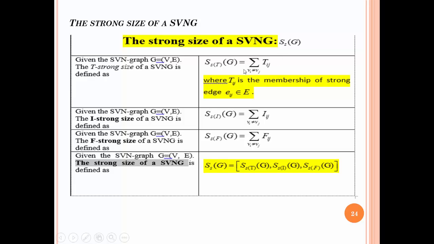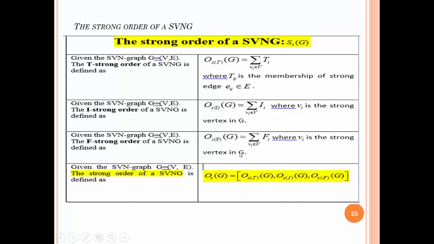The strong size is defined as three strong sizes: for truth membership, indeterminacy membership, and falsity membership.